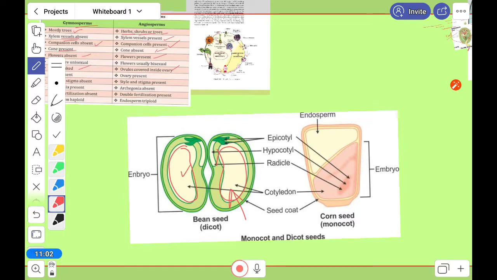The number of cotyledons is 2. But in monocot, the endosperm is still there and the cotyledon is also there. So endosperm and cotyledon are both present in the monocot. Okay, so here it is 1, that is why it is called monocotyledon. Those are the two major divisions.